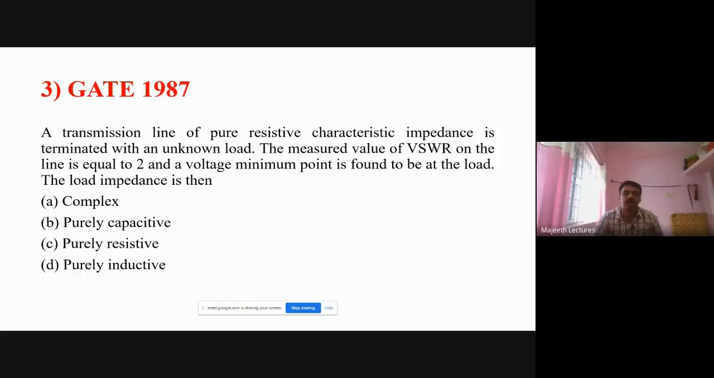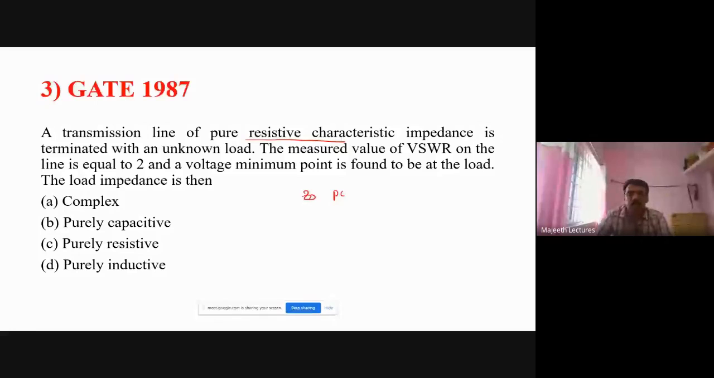Third question, a transmission line of pure resistive, right? So, okay, this is very important only. Transmission line of pure resistive characteristic impedance, right, is terminated with the unknown load. So Z0 is purely resistive. The measured value of VSWR on the line is equal to 2. So VSWR is equal to 2. And voltage minimum point is found to be at the load. V minimum is at the load. What is the nature of the load impedance?